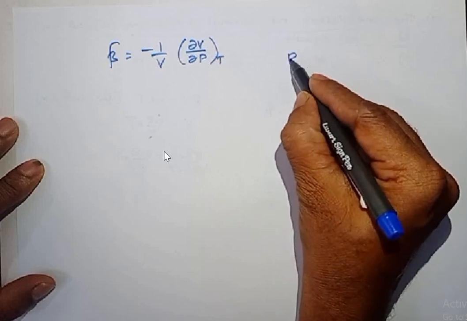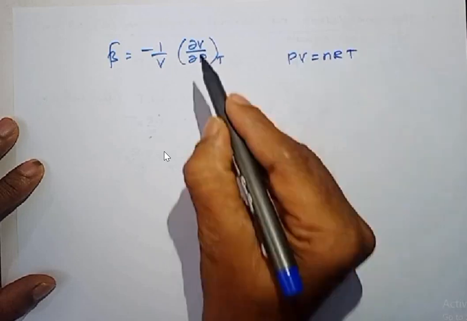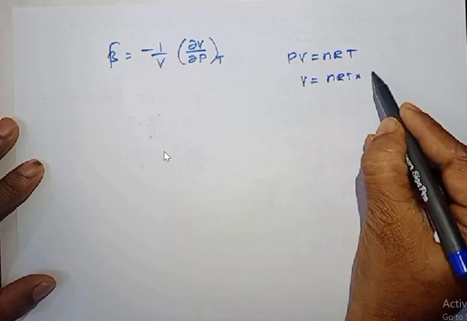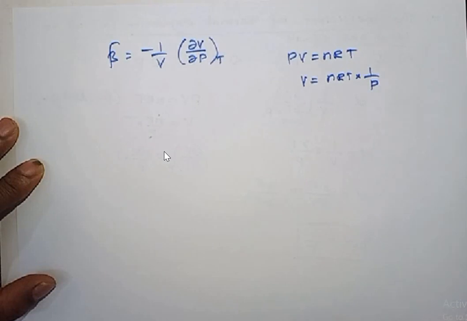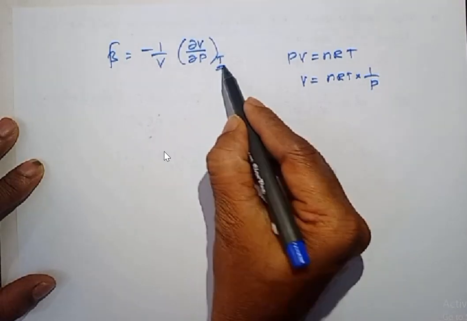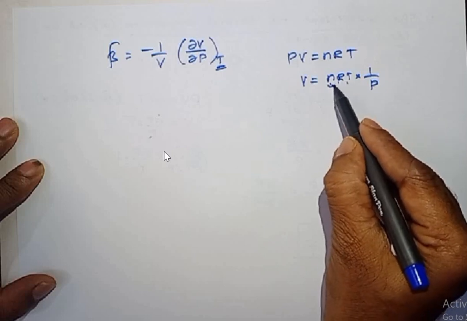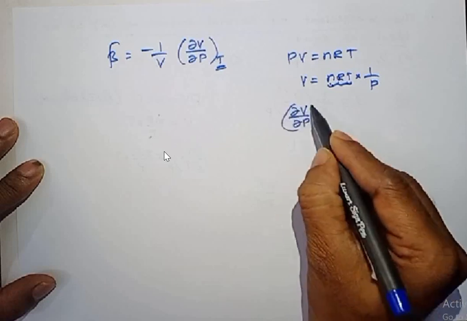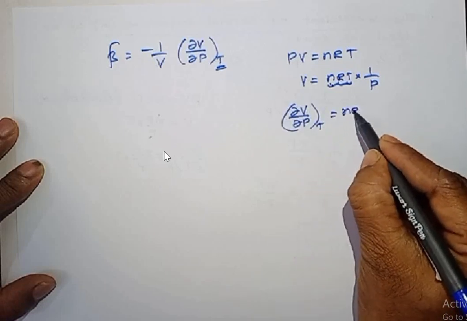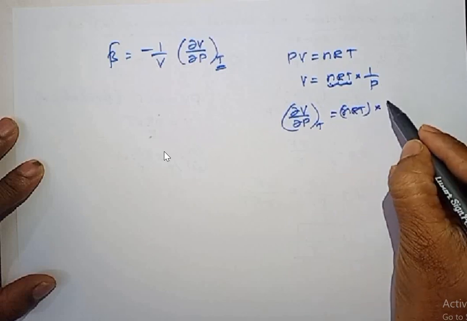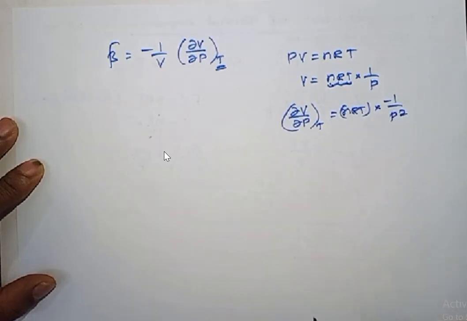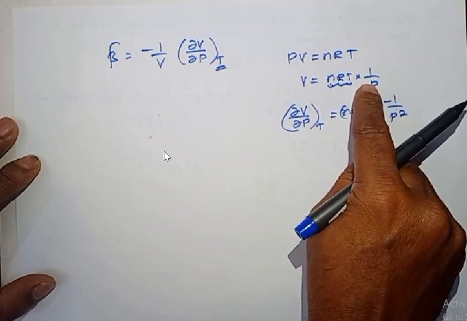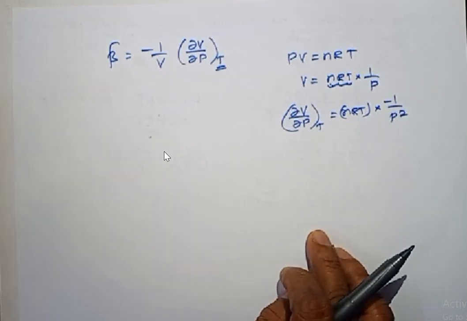For ideal gas, you know very well, PV equal to nRT. We should keep volume as such, volume equal to nRT into 1 by P. I'll write like this. Okay. Now here we should keep temperature constant. So nRT, all these three are constant now. I'm going to differentiate V with respect to pressure, keeping temperature constant. So keep nRT as such, it's a constant. If I differentiate 1 by P, I'll get minus 1 by P square. Okay, you know very well, differential of 1 by X is minus 1 by X square. So 1 by P, if you differentiate, you'll get minus 1 by P square.